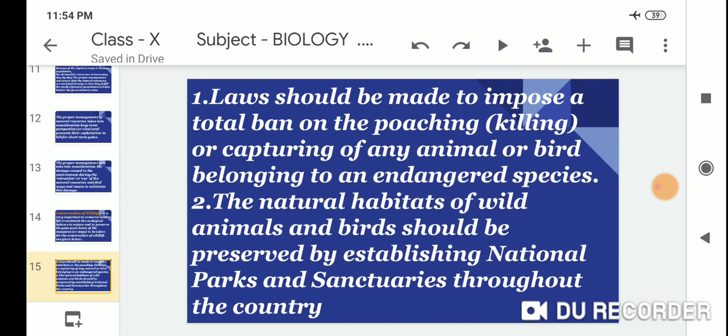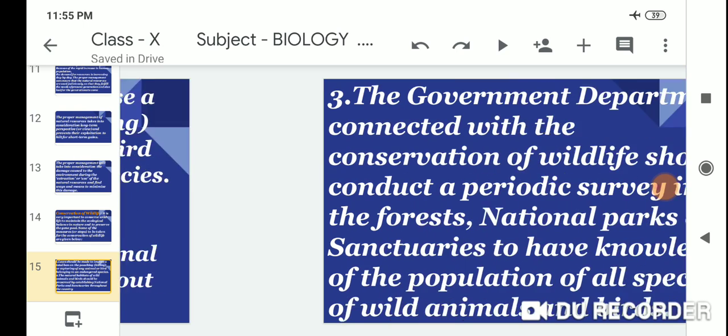The first one is a law should be made to impose a total ban on poaching, killing, or capturing of any animal or bird belonging to endangered species. Second, the natural habitat of wild animals and birds should be preserved by establishing national parks and sanctuaries throughout the country.